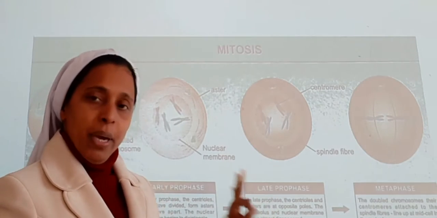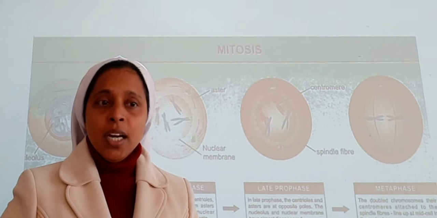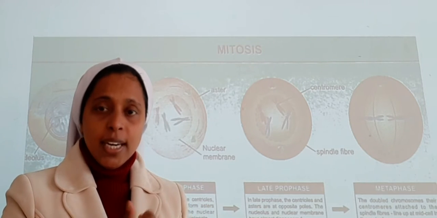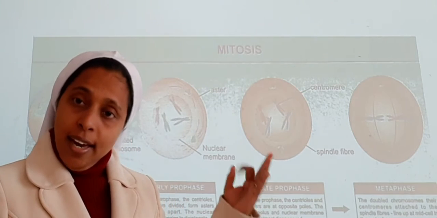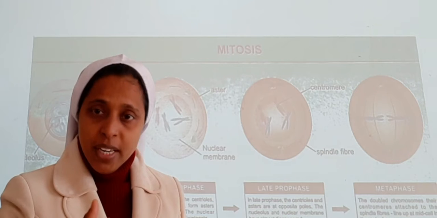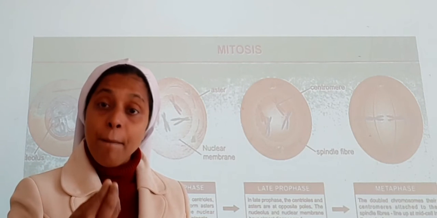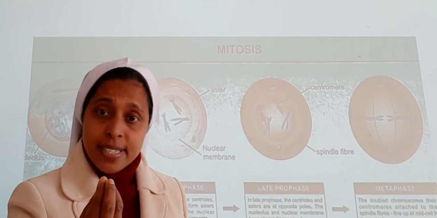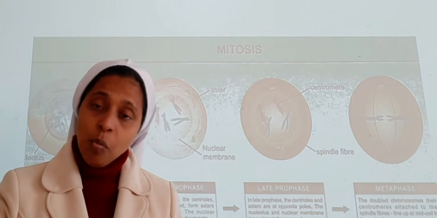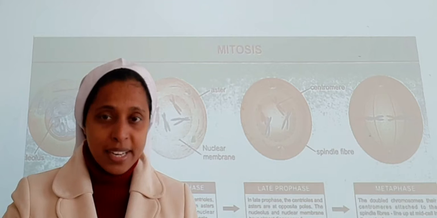But during the end of the telophase stage, the Golgi complex, endoplasmic reticulum and nucleolus appear again. That's why we call this M phase the most dramatic period of the cell cycle.